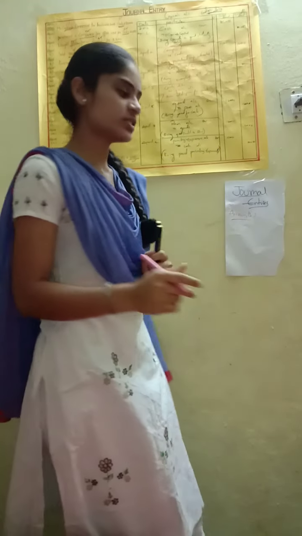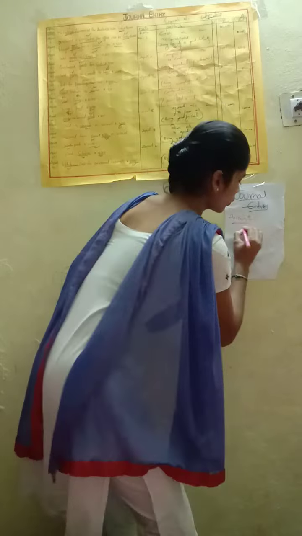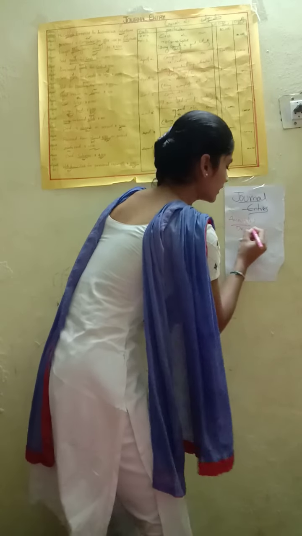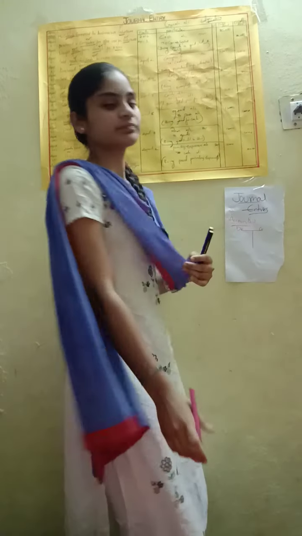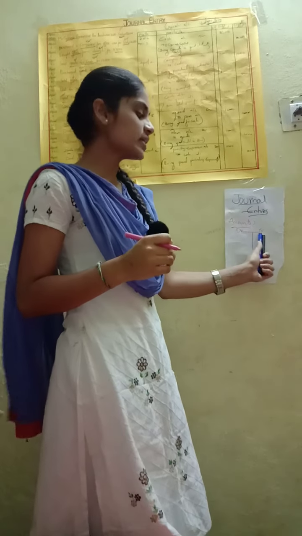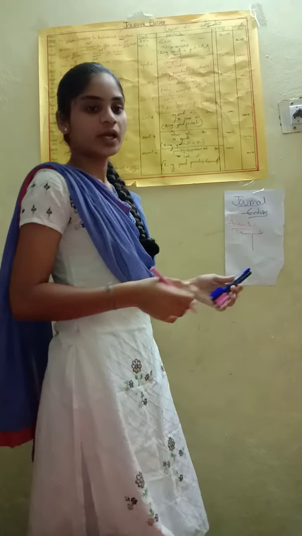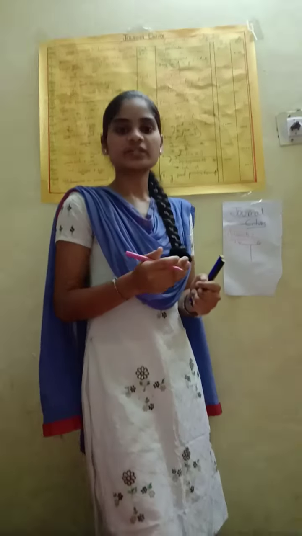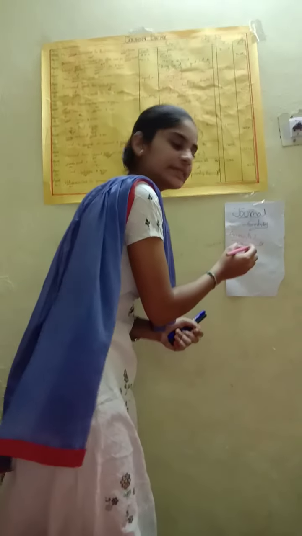An account is vertically divided into two parts and is shown like the English letter T. The left side is DR and the right side is CR. DR means debit and CR means credit. Debit and credit are written at the two corners, and at the top center we write the account name.